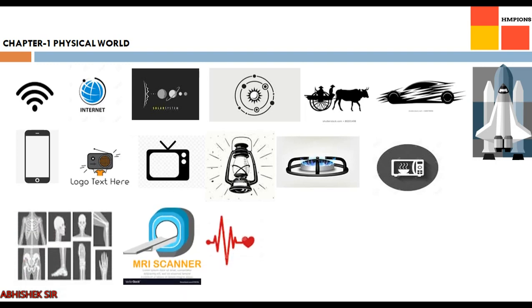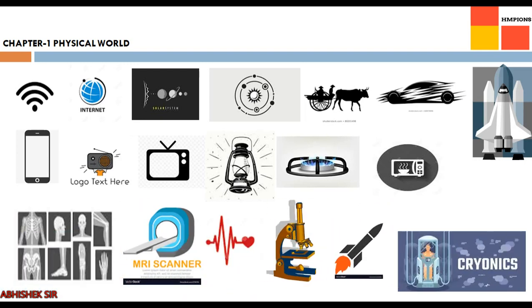X-rays, sonography, ECG. If you see ECG, electrocardiograph, right? In the same way we have NMR, that is nuclear magnetic resonance, ESR, electron spin resonance, endoscopy, sonography. These things are only possible because we have physics. Instruments like the microscope, electron microscope, atomic force microscope have played a vital role, vital means important, in the development of material technology. Also we have new technologies like biotechnology and nanotechnology. That is the gift of physics.